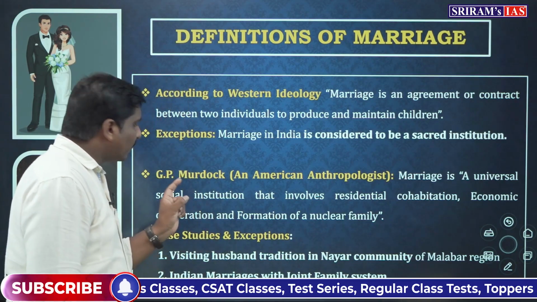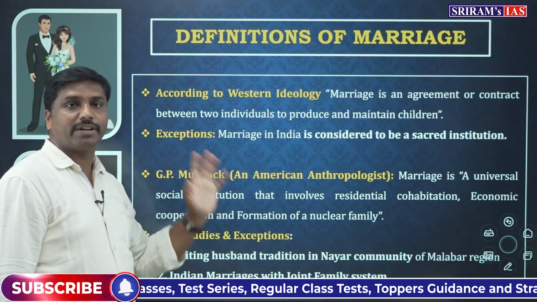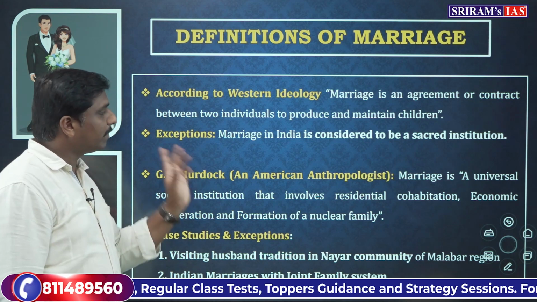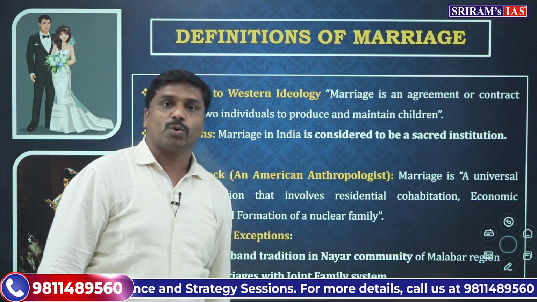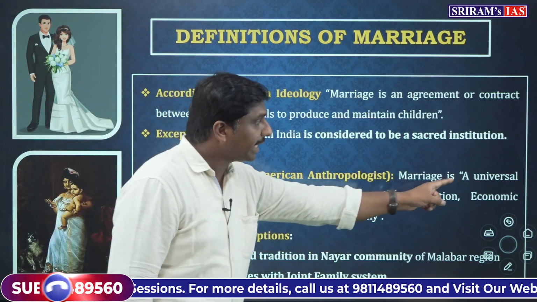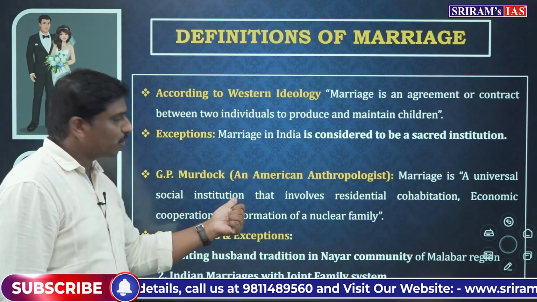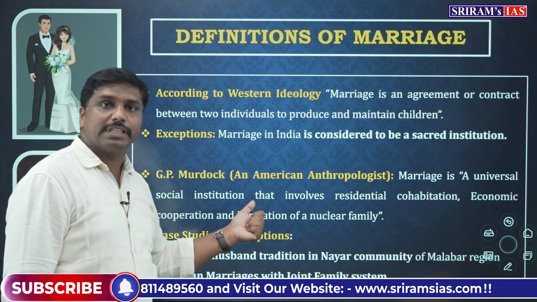Now, if you look from G.P. Murdock's point of view, that is George Peter Murdock. So who is George Peter Murdock? He is an American anthropologist. According to him, marriage is a universal social institution. I hope you have understood this part.